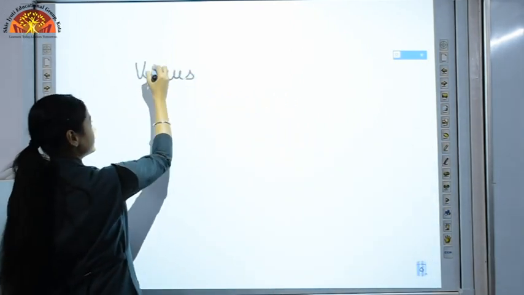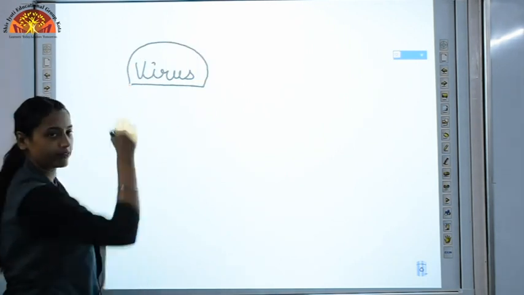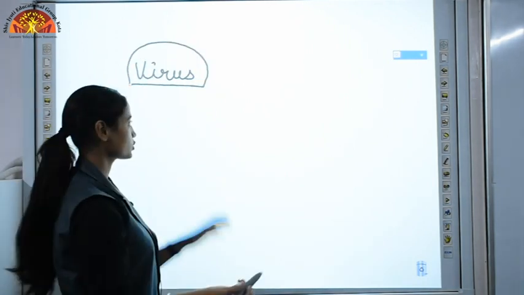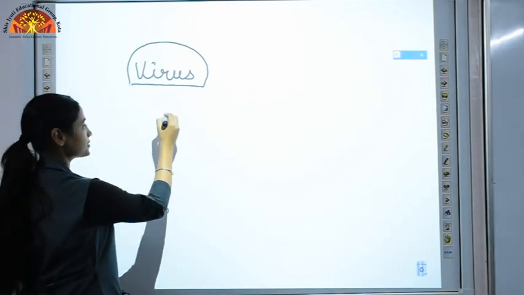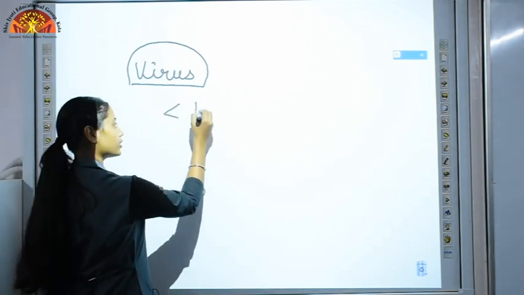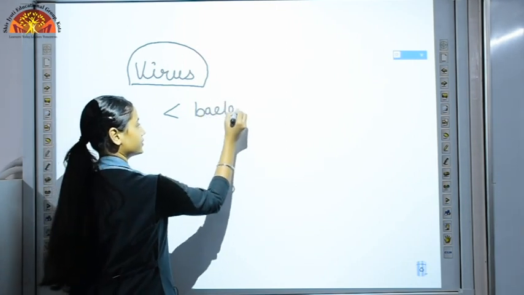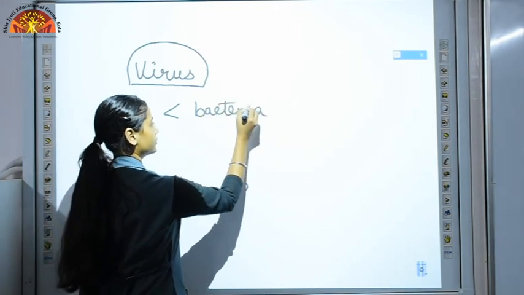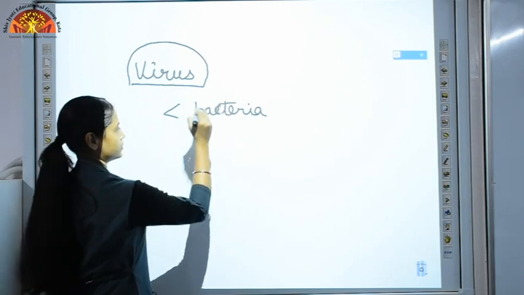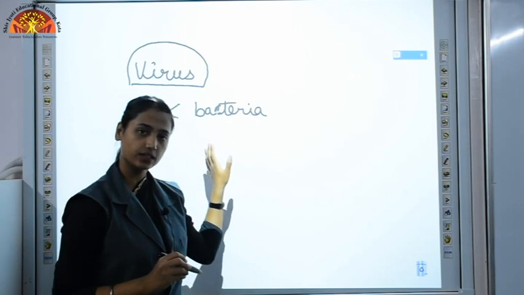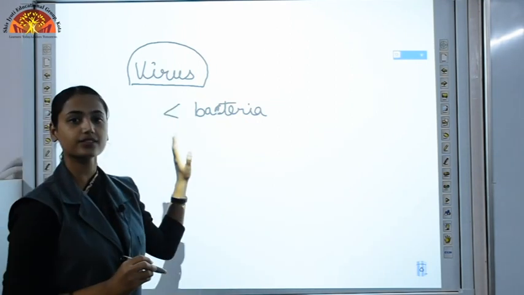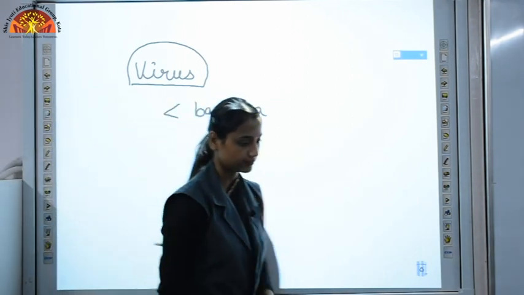Virus, coronavirus, you have heard of it. So virus is a microorganism and its size is even smaller than bacteria. This is C. Okay, the size of bacteria is small, and the size of virus is smaller than bacteria.